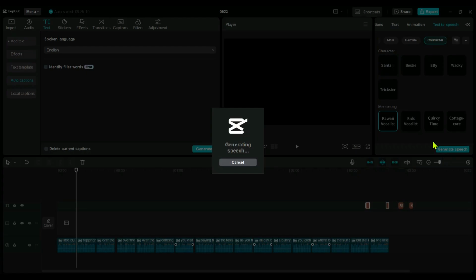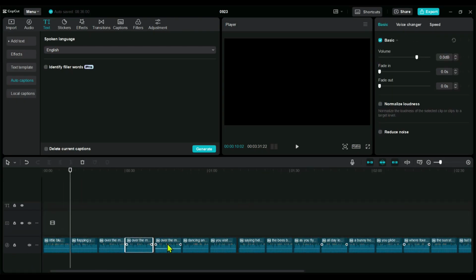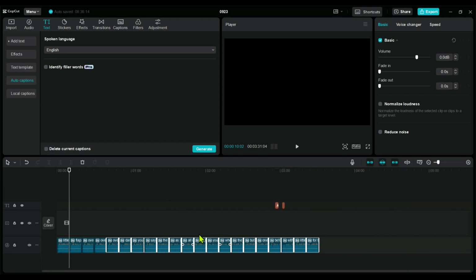After applying the effect to all captions, make sure to double-check everything to confirm that all audio files are properly set. To save you some time, I've fast-forwarded the video. I hope there's been no confusion up to this point. Alright, let's play it for a moment and see how it sounds. Now that we've finished generating the audio for the poem, we just need to create the videos for it.